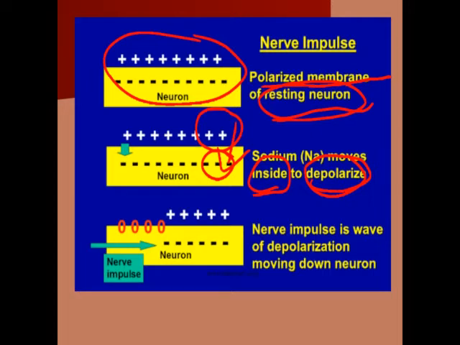So when the cell is in the polarized state, it is in the resting state. When the cell is in the depolarization state, it can have an action potential. It can transfer nerve impulses from one nerve to another nerve or from one cell to another cell. Understand?